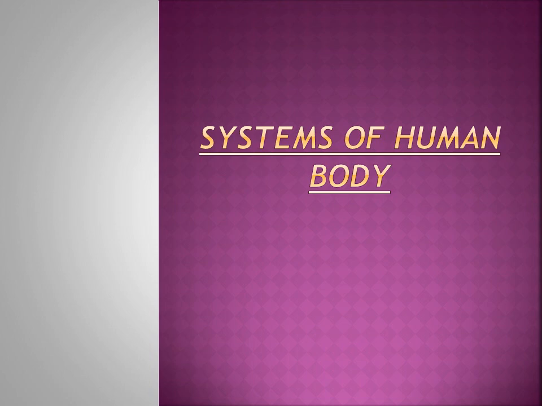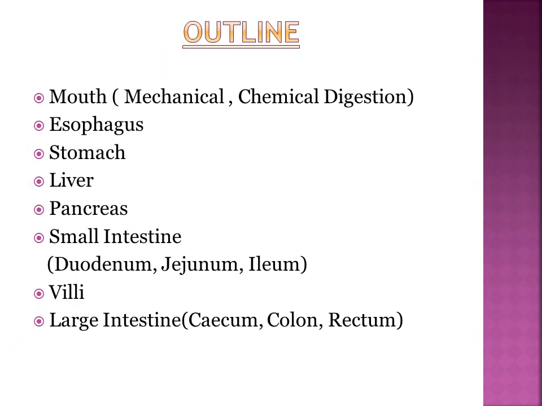Today I have a new topic for you all, that is systems of human body. The subtitles are mouth, which has two parts, mechanical and chemical digestion, esophagus, stomach, liver, pancreas, small intestine which has three parts, duodenum, jejunum and ileum, villi, and the last part, large intestine, which has also three parts, cecum, colon and rectum. So let's start.